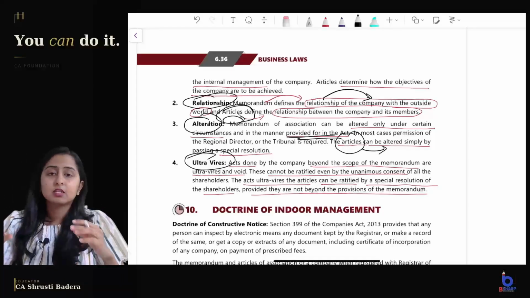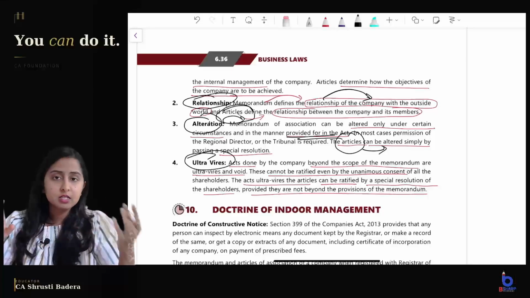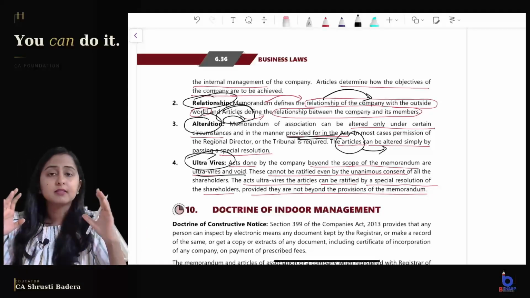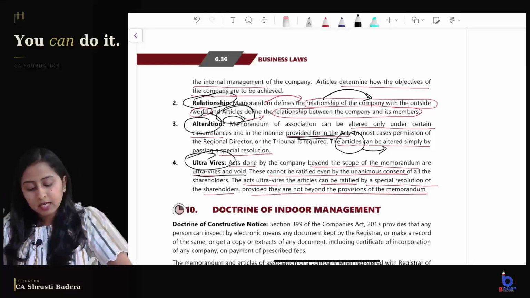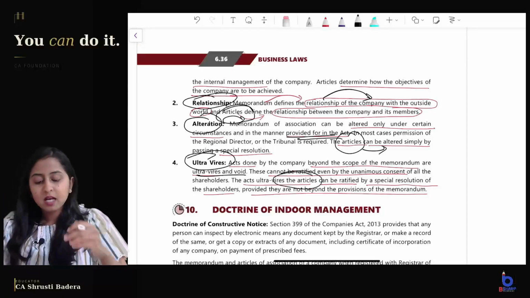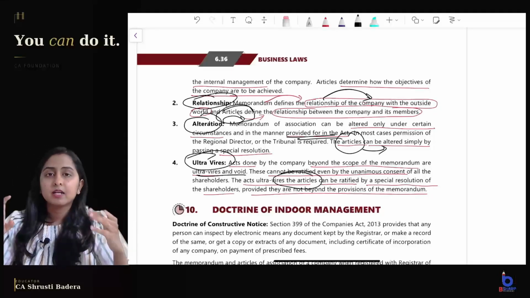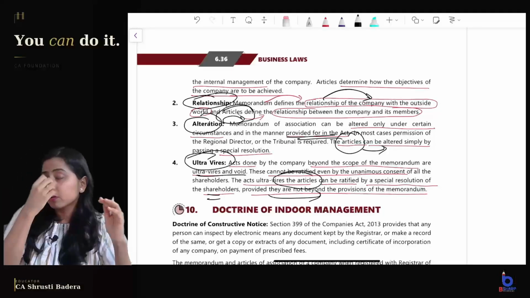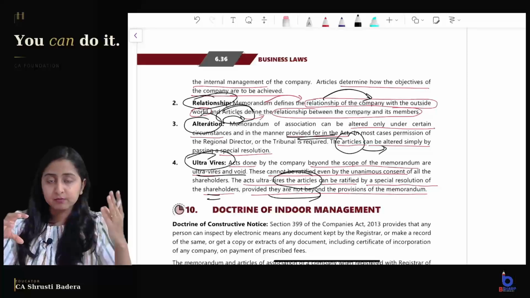Ultra vires transaction: if a transaction is done against the memorandum, the transaction is null and void. It cannot be ratified even by consent of all the shareholders. But if a transaction is done ultra vires the articles, it can be ratified by a special resolution of the shareholders, provided it is not beyond the provision of the memorandum, right?